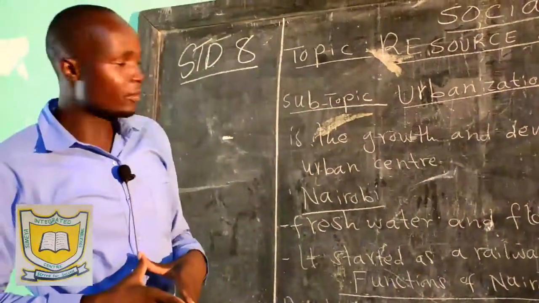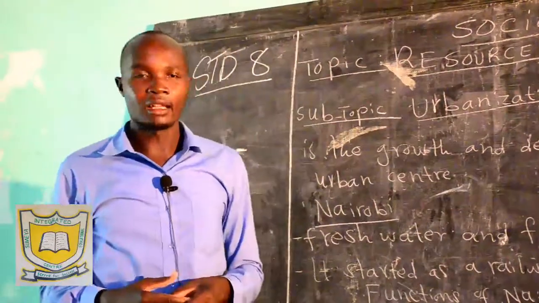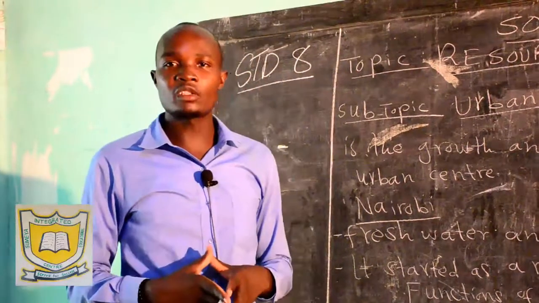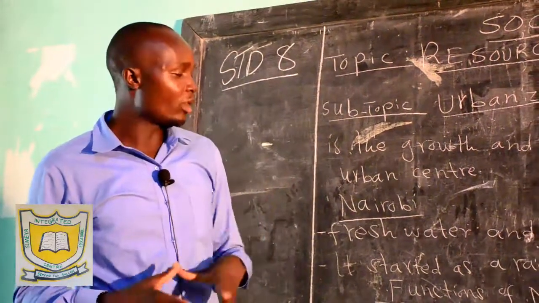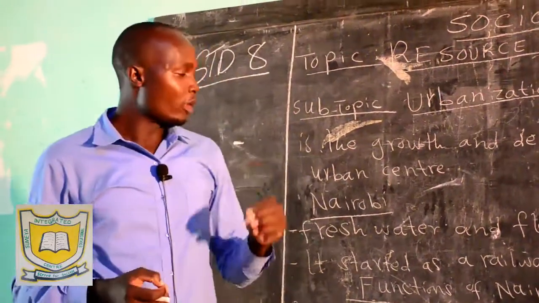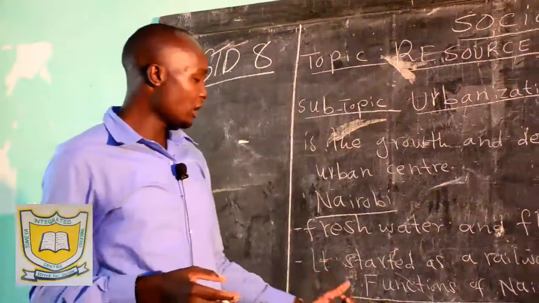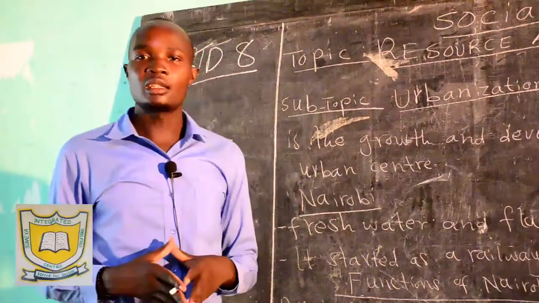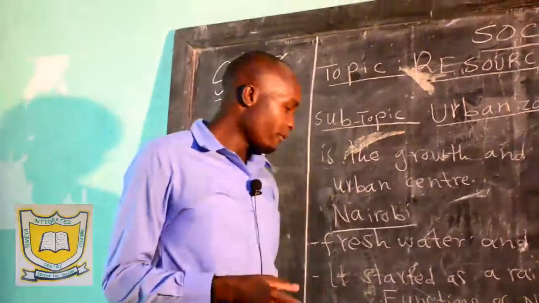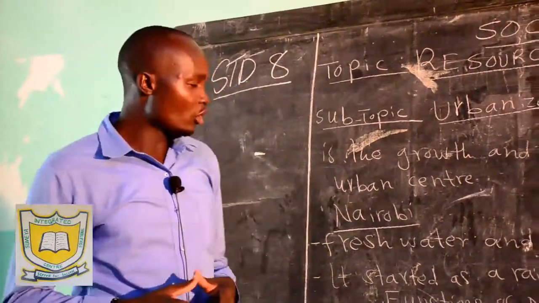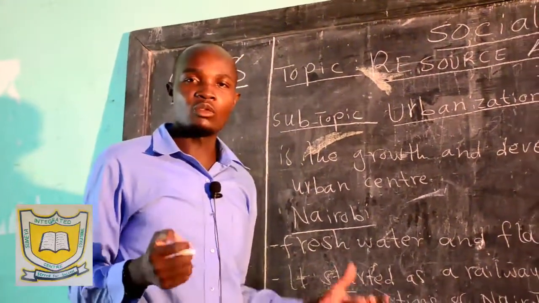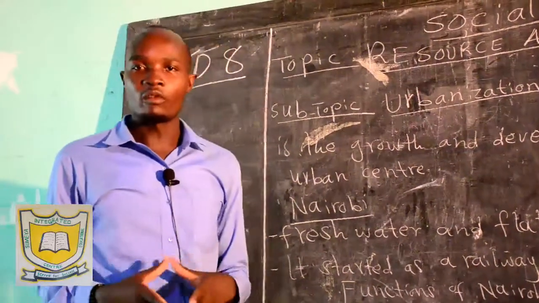Nairobi is an administrative center. What do we mean by administrative center? Nairobi is the seat of the government, where many offices of the government have been placed. For example, the president's office is found at Nairobi. Then also the parliament building is found at Nairobi. And we know very well the parliament is an organ of the government which makes the law of the country. Then also we have very many court systems in Nairobi. So that's why we call it an administrative center. When you talk about administrative center, then you're looking at the government administrative offices.